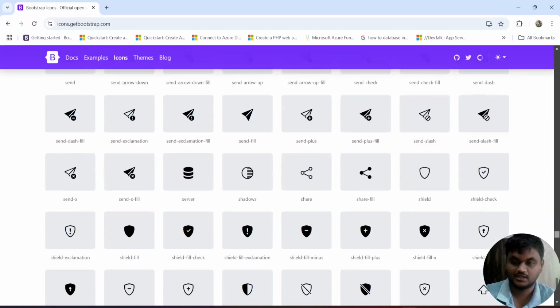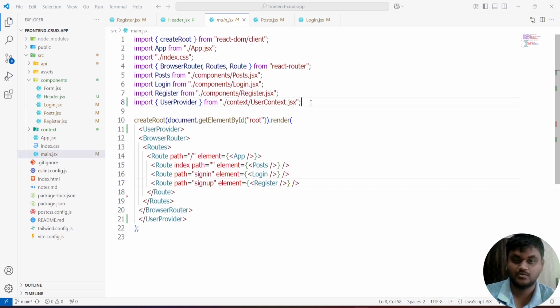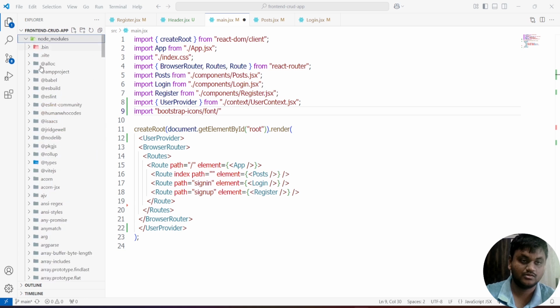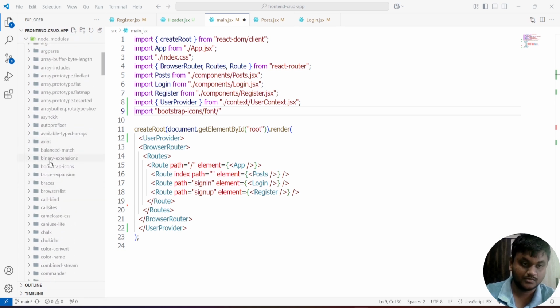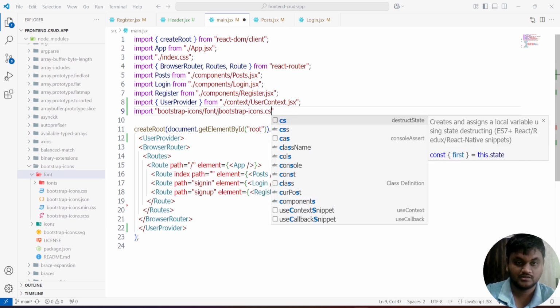You have to configure Bootstrap in the application. In main.jsx you have to import bootstrap-icons/font/bootstrap-icons.css from node_modules.